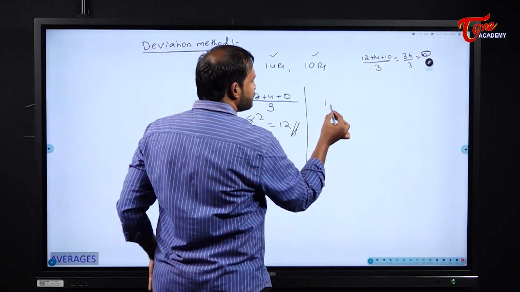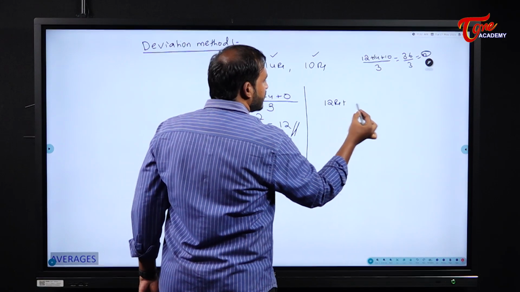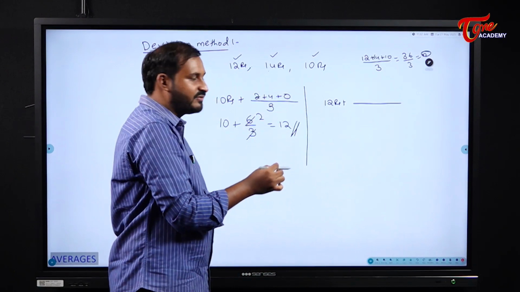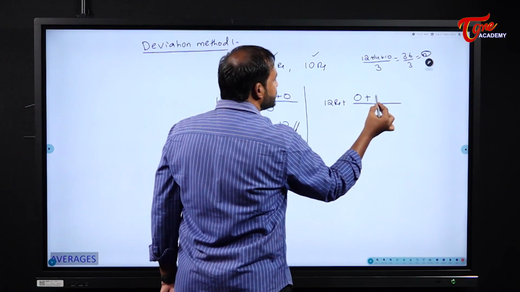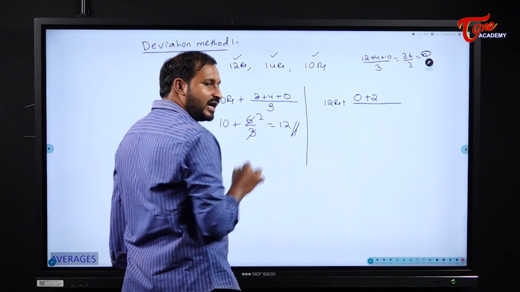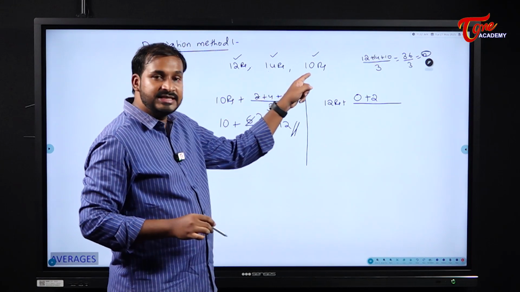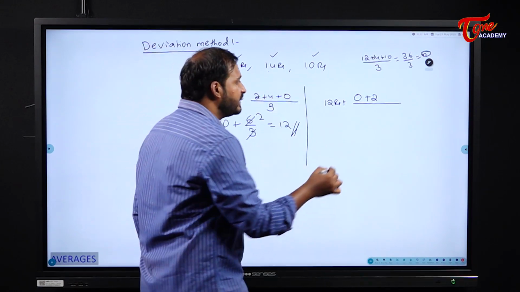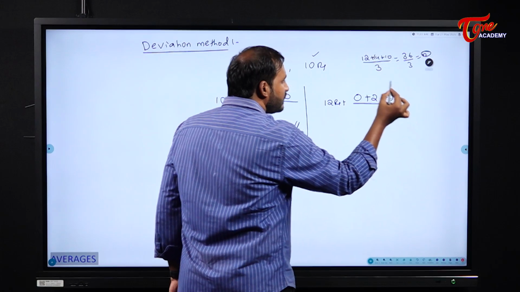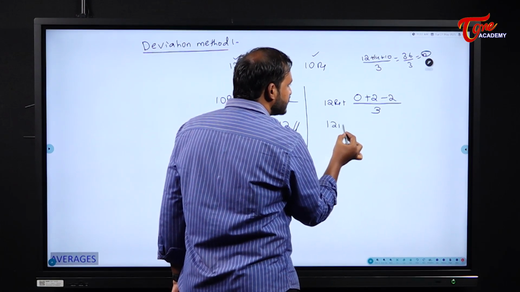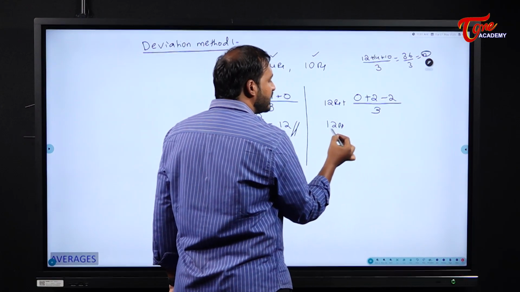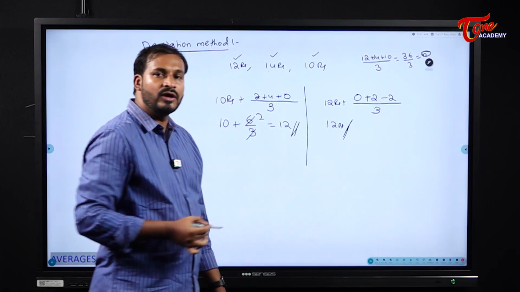If I take 12 as my initial mean, what does it become here? When I compare it with the first value, what is the difference? 0. When I compare it with the second value, what is the difference? 2. When I compare it with the third value, this is less than 12, right? So, what will you write? You will write it as minus 2. Understood? And then divide it by 3. So, what does it become? 2 minus 2, 0. 0 by 3, it becomes what? 0. So, 12 rupees will be the average.